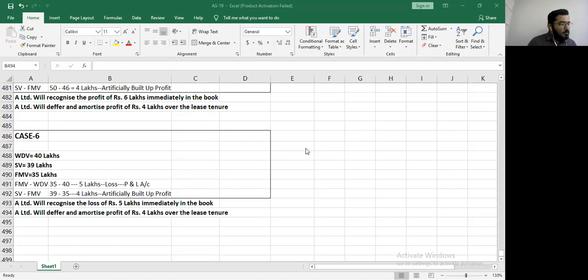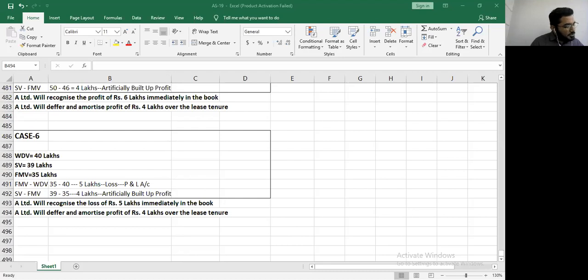Question number 1 and 2 is left to be done. So I'm just writing which questions are left to be done. 1 and 2 are left. I guess we have already done question number 3, question number 4, question number 5, question number 6. Question number 7 is yet to be done. Question number 8 we just did. Question number 9 we have done. Question number 10 is yet to be done.